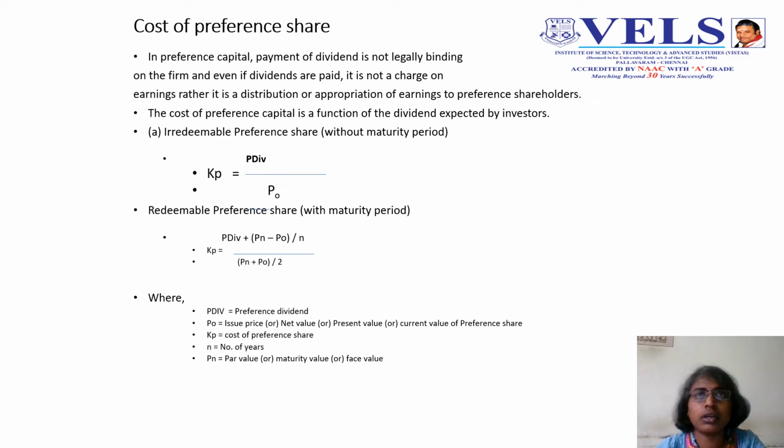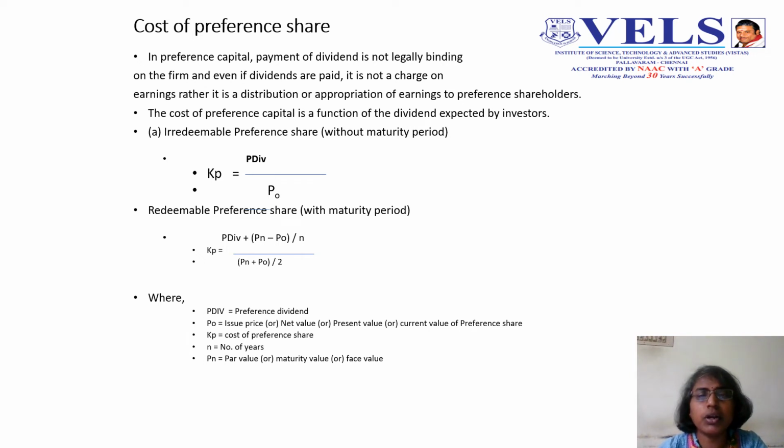Preference shareholders have higher priority than equity shareholders, who get whatever is leftover in the company, which is why they are called owners of the residue. Since it is a fixed dividend, it has to be paid prior to equity share.